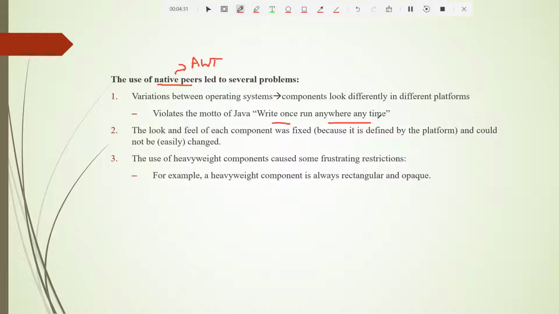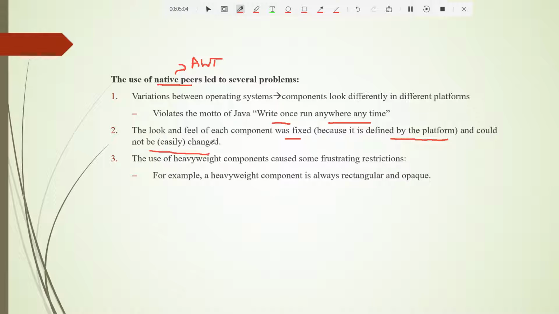But if you use these AWT concepts, as your operating system changes, your window-based application, which is your combo box or your radio box or your message box, will look different in different operating systems, and that should not happen. That is the problem with AWT, the Abstract Window Toolkit. Another thing: the look and feel of each component was fixed because it is defined by the platform and could not be changed easily.